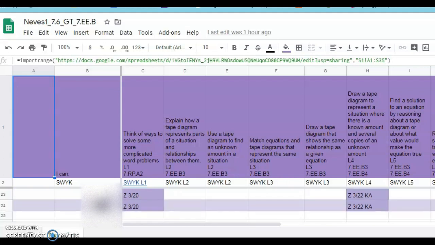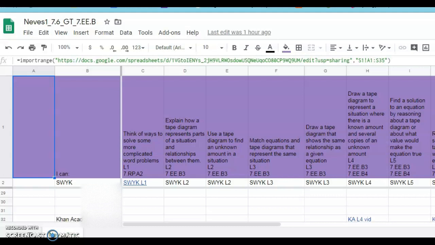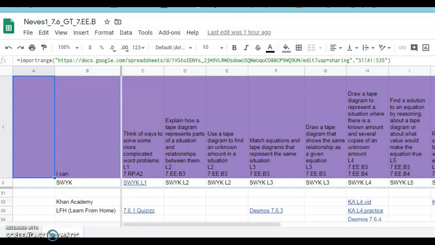And then when you look all the way down to, I believe it was row 32 on each of the sheets, you can see that we have Khan Academy things when there are Khan Academy activities in practice. And then we have this new Learn from Home row, and we're just putting things in here that we're going to be tracking. So I am going in and checking quizzes, and I'm checking Desmos, and I'm checking Khan Academy to see the work that students are working on.